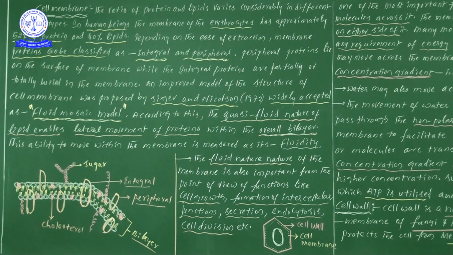That's why we have taken the example of human erythrocytes: proteins 52% and lipids 40%. Try to learn this one or two times.